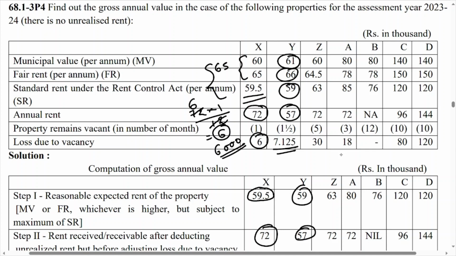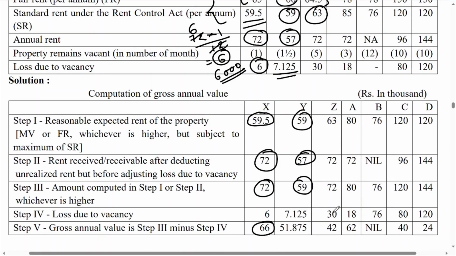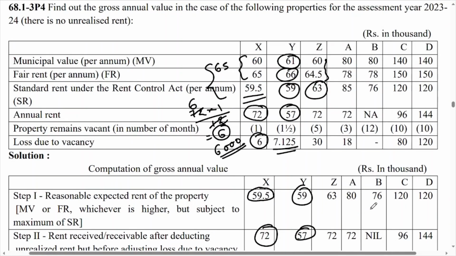So 60 and 64.5, so 64.5 will become your answer, then compare with 63. So answer is 63. Annual rent is 72, so answer is 72 for step number 2. Now 30 will be deducted as a loss due to vacancy and 42 will become your answer. Simple. Situation A, 80 and 78, so 80 will become your answer.